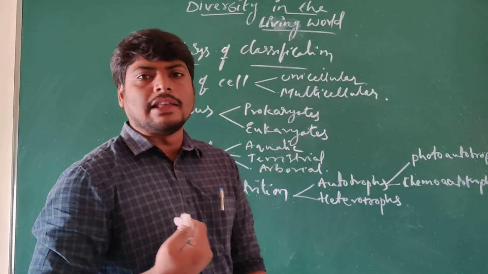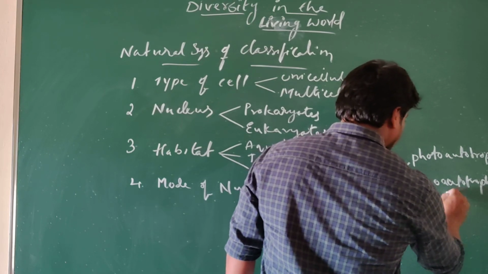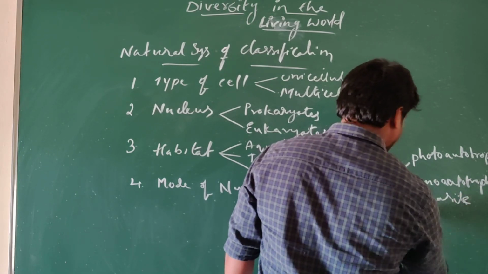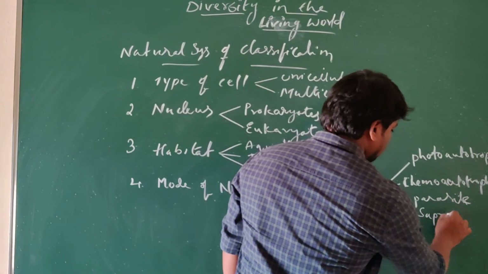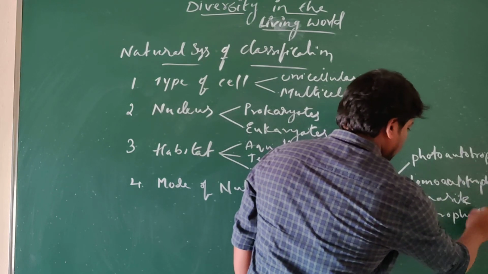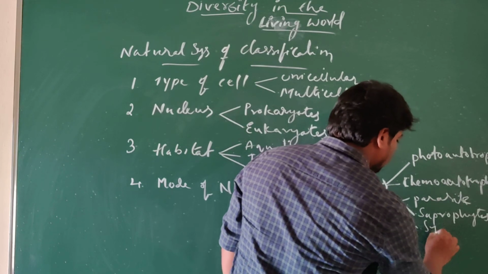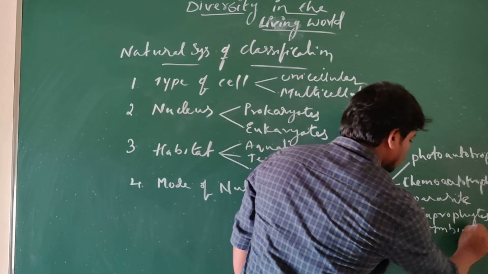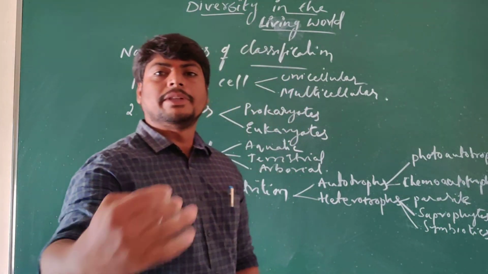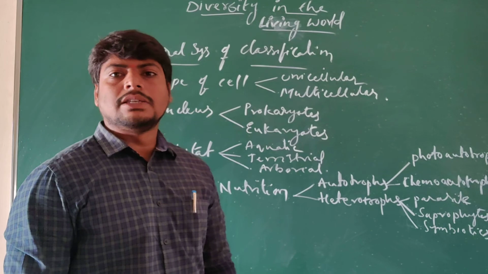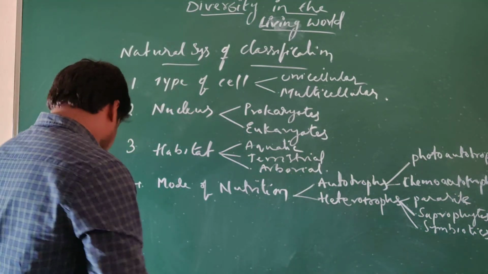These heterotrophs are again classified into different groups, like parasites, saprophytes, and also symbiotics. Various methods they follow, which help them to obtain their nutrients.